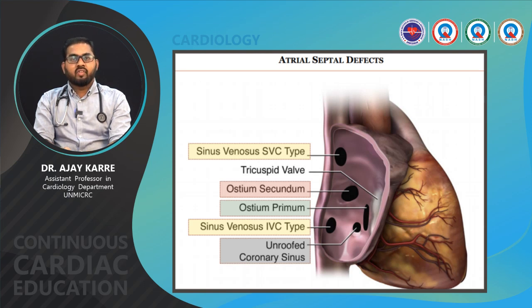This diagrammatic representation shows the location of the various atrial septal defects. Above we can see the sinus venosus atrial septal defect, which is SVC type. Second, ostium secundum ASD, ostium primum ASD, sinus venosus ASD of IVC type, and unroofed coronary sinus.